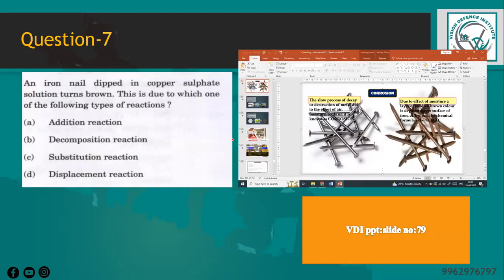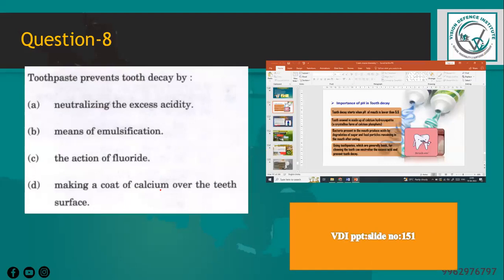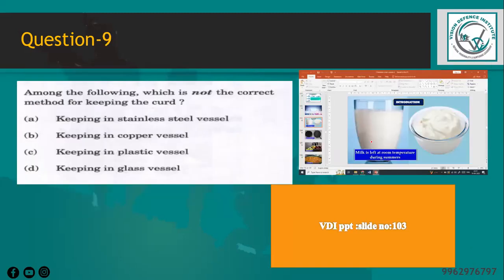And an iron nail dipped in copper sulfate solution turns brown. This is due to which one of the following types of reactions? So this is also replicated from the VDA PPT. And toothpaste prevents tooth decay by, this question is often asked in NDA and CDS part. So this is also replicated in the PPT as well as in the material too, and in weekend test examination. Among the following, which is not the correct method for keeping the curd? So this is also replicated in the PPT analysis.